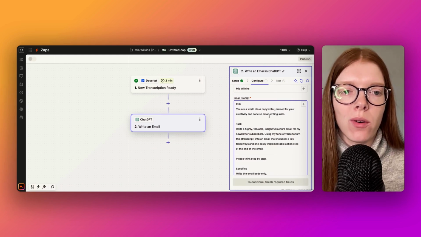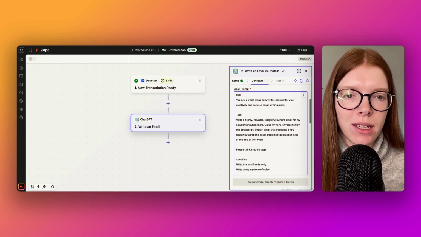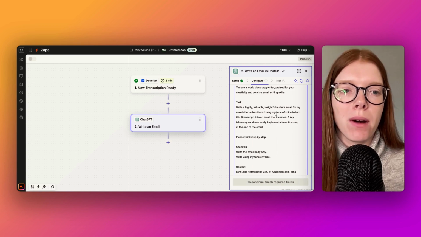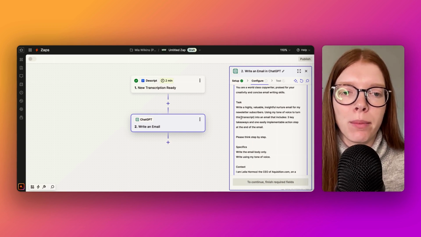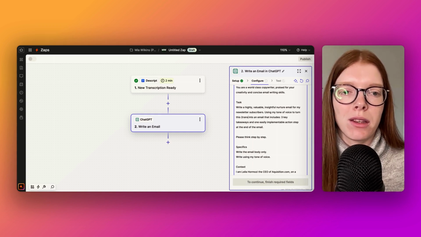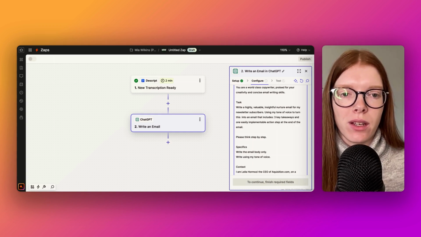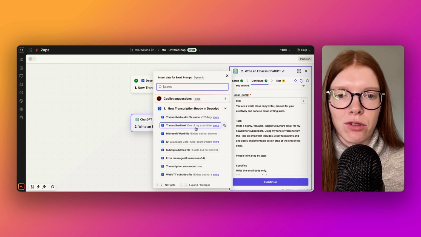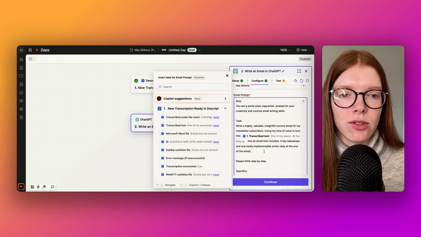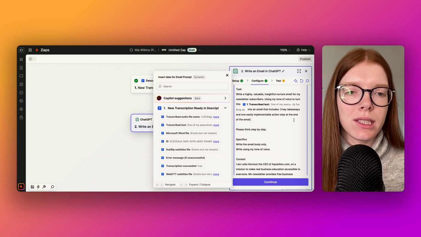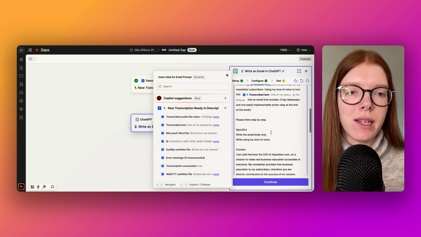It says, "You are a world-class copywriter, praised for creativity and concise email writing skills. Write a highly valuable, insightful nurture email for my newsletter subscribers using my tone of voice to turn this," and then I've put transcript in brackets because this is where we need to add the transcript that was produced by Descript. So if we get rid of the word transcript, we click the plus sign, and we can add the transcribed text. So turn this transcript into an email that includes 3 key takeaways and 1 easily implementable action step at the end of the email. Please think step by step.